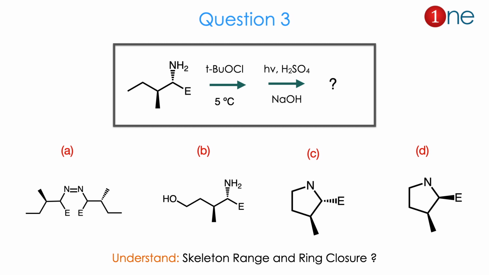Or whether selective OH insertion occurs or not, or ring closure, and in which way the ring is closed, whether it is above the plane or below the plane. From the question, reagents and answer, we can guess a skeleton change definitely occurs. You also have to guess whether ring closure occurs or not.